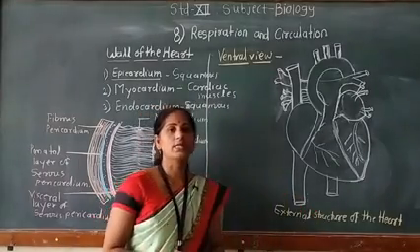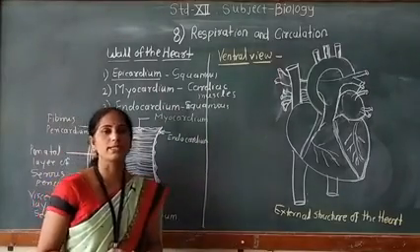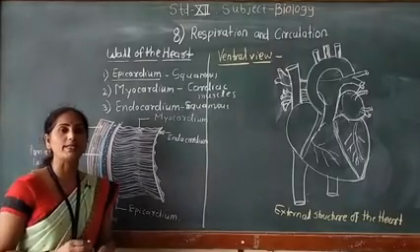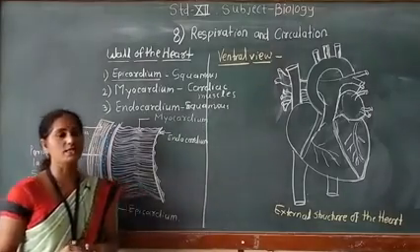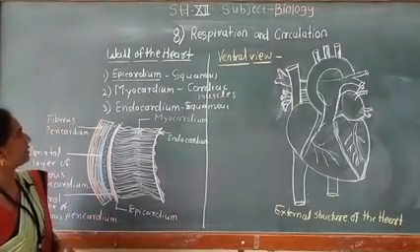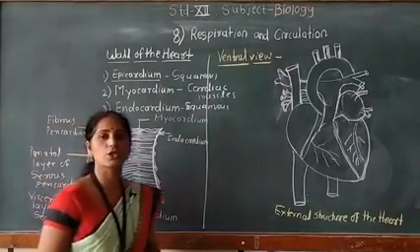The contractions originate from a special type of muscle node called the SA node, and the heart contracts automatically by itself, therefore the heart is myogenic in human beings as well as in all vertebrates. See here, after that we will go to the external structure of the heart.